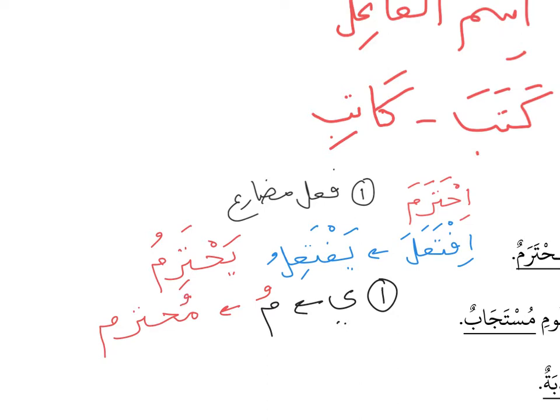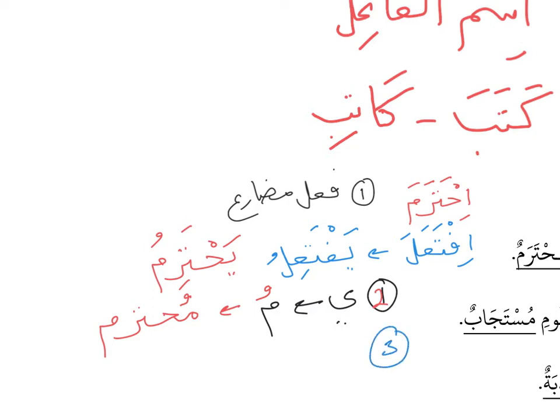So this is the second step. Again, you change the letter of mudari', which is the ya, to mim, and that mim must have a dhamma. So you read it with mu. Okay, that is the second step. Now we come to the last step, step number 3.